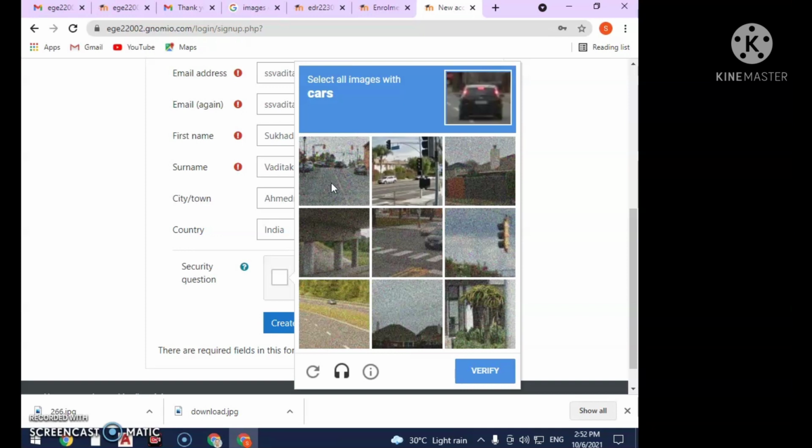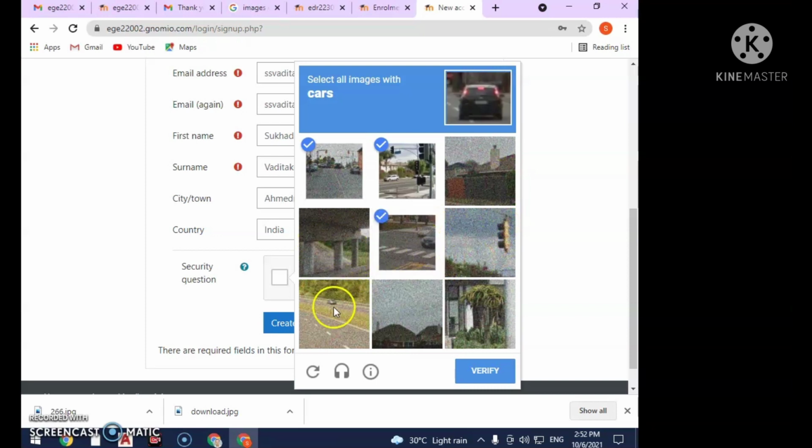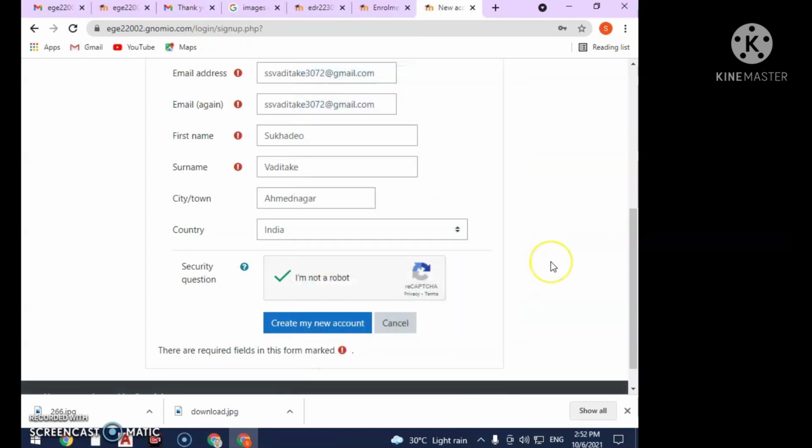So this image shows the car because these are the 2 cars. Here again another car, select this. Here not getting, here also not. Here some part is showing. This is a bridge. This is again here a car. Here is also not seeing the car anywhere. Here is also not. So after selecting the 4 images, verify. If all images are correct, then this box will get the check mark. Now create my new account, click this button.